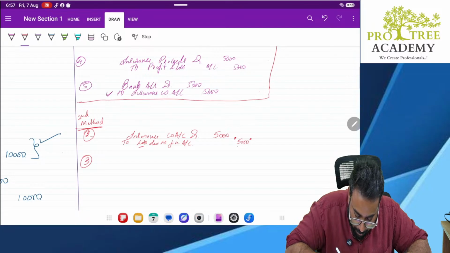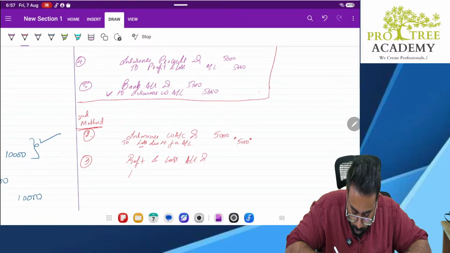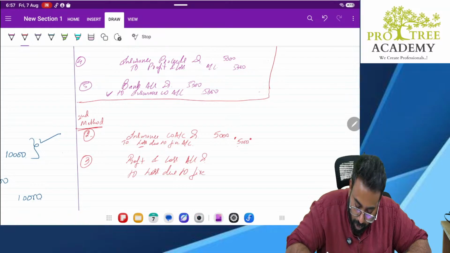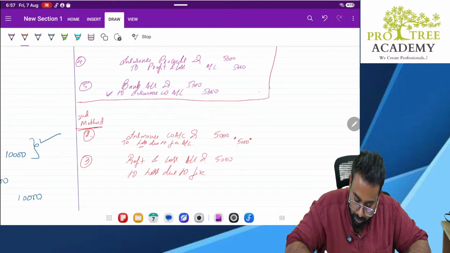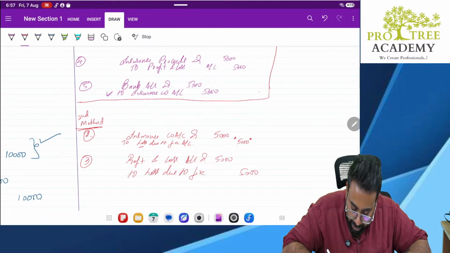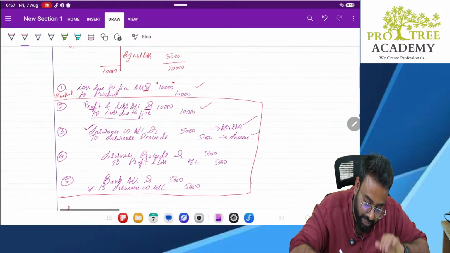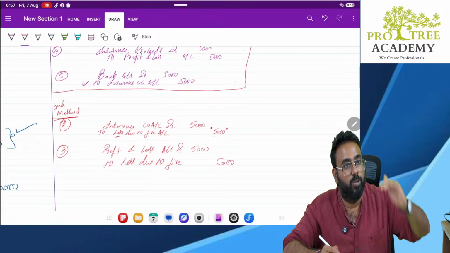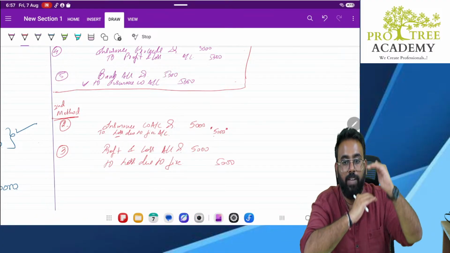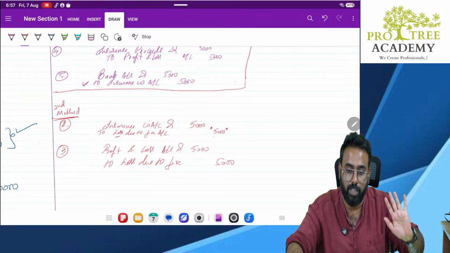So what is the entry? Profit and loss account debit to loss due to fire, 5,000. Sir, how did you arrive at 5,000? Simple answer, sir. How much did I debit? 10,000. How much did I credit? 5,000. So debit minus credit leaves 5,000.